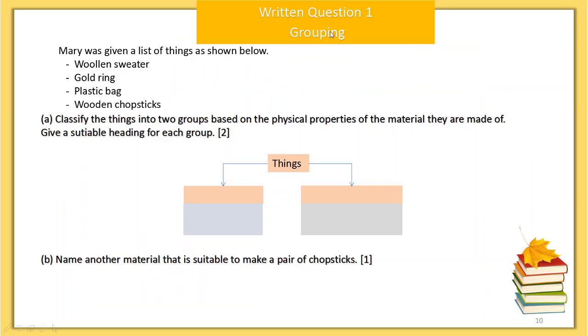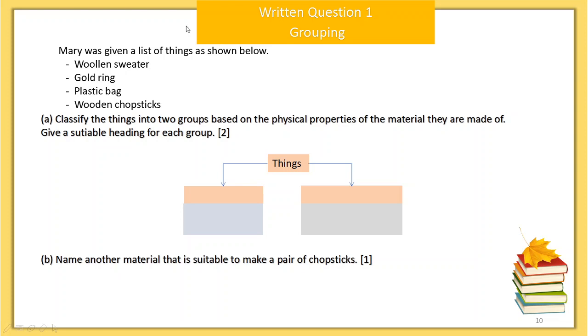Grouping is one type of question. This question says, Mary was given a list of things as shown below. Woolen sweater, gold ring, plastic bag, wooden chopsticks. A. Classify the things into two groups based on the physical properties and the materials they are made of. Give a suitable heading for each group. 2 marks. B. Name another material that is suitable to make a pair of chopsticks.